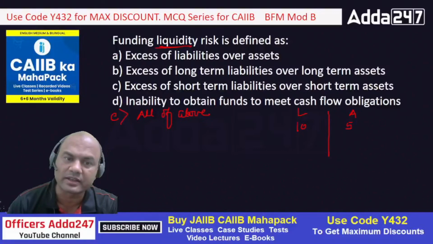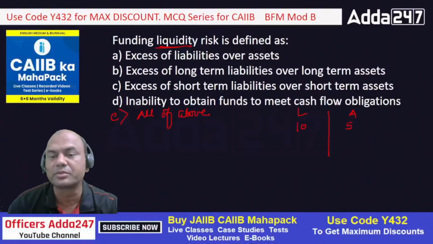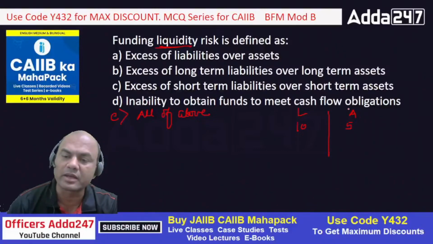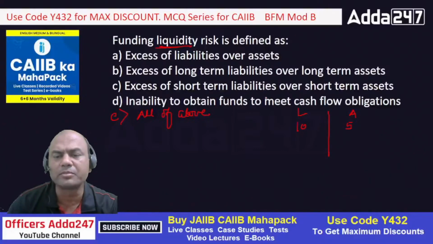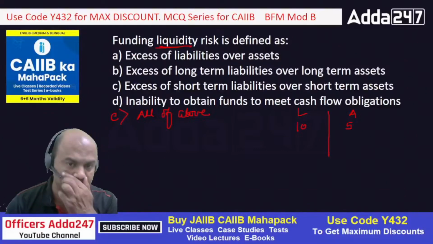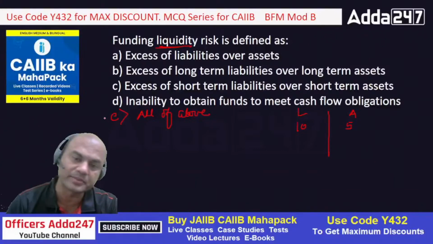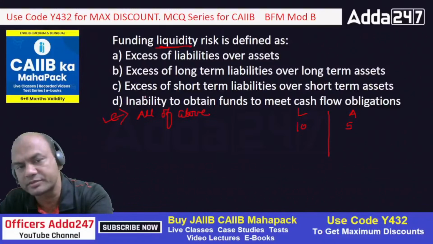Means all these three, A, B and C, will actually result in D, right? Inability to obtain funds to meet the cash flows, because wherever I am having lesser assets versus bigger liabilities, I'll definitely may face the cash crunch, isn't it? So the correct answer is what? A, B, C, D or E. Which one is the correct answer? Type fast. Correct answer is E, all of the above, correct?